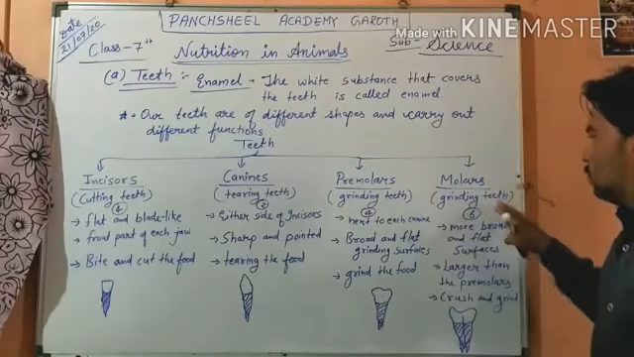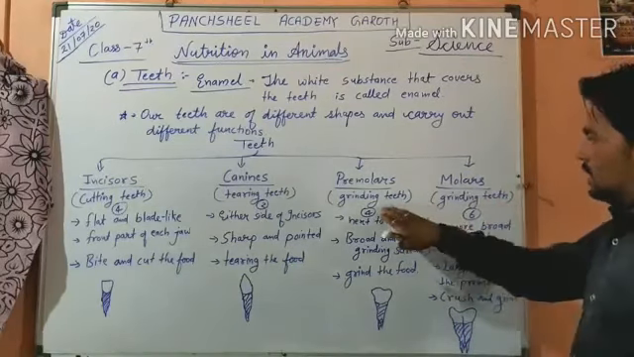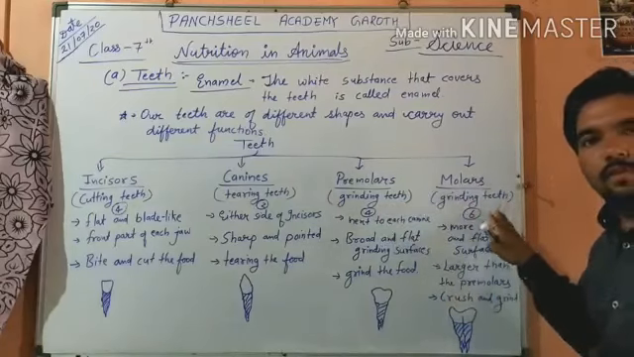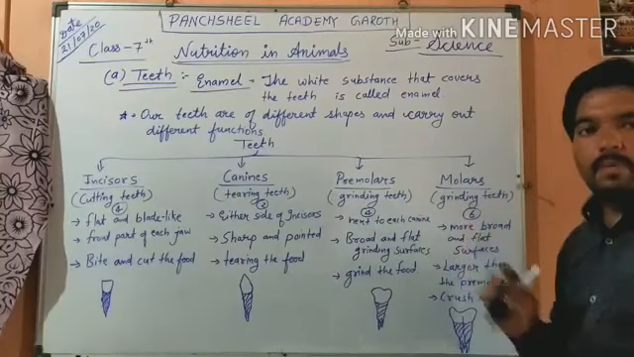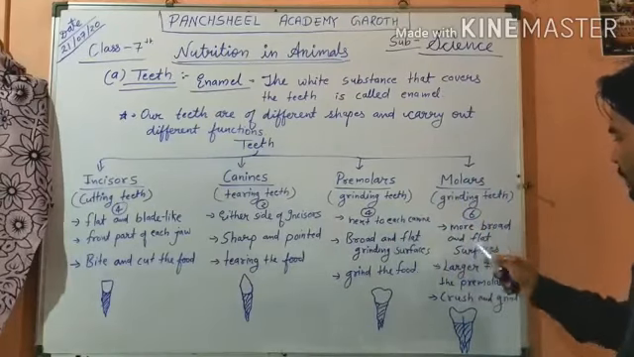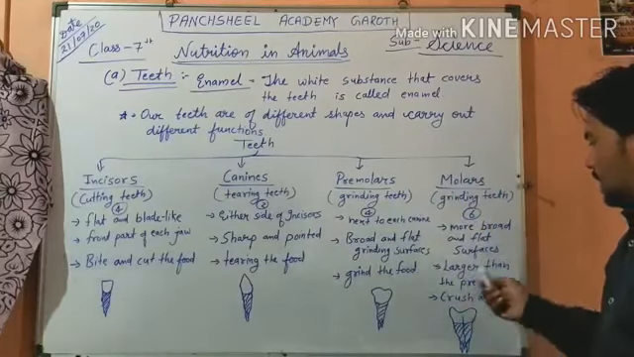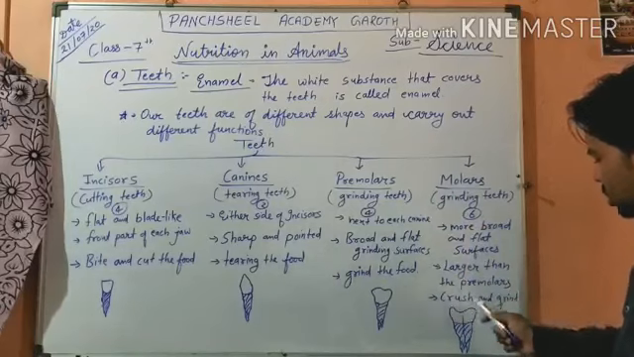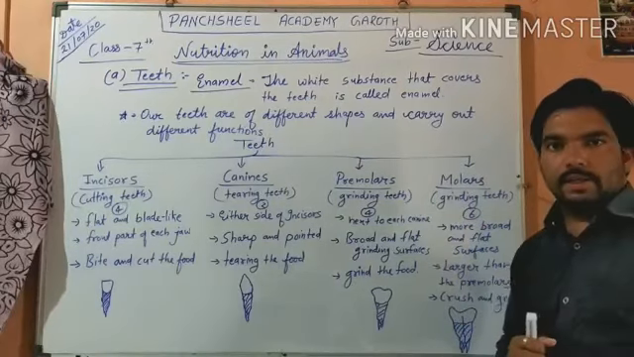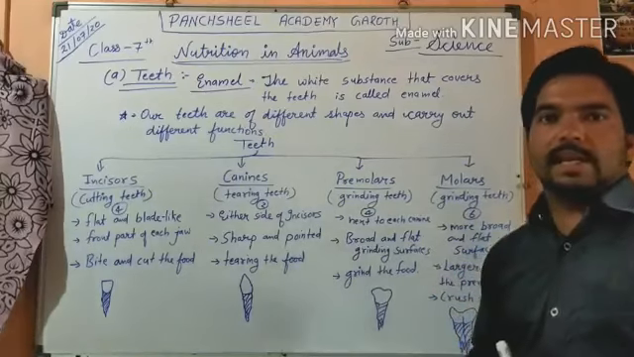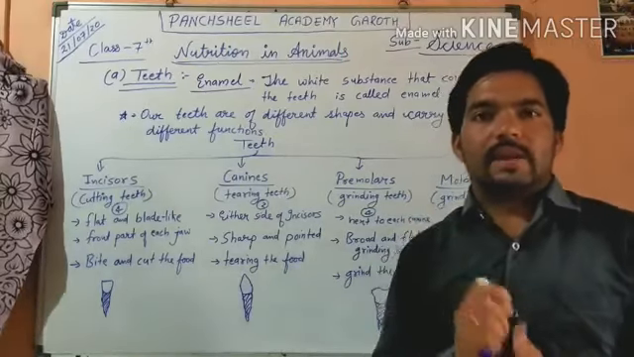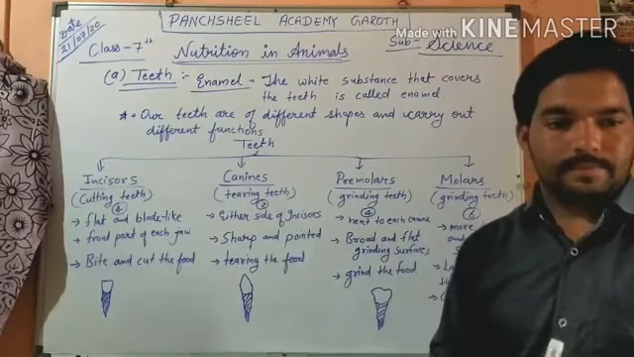Now molars are also grinding teeth. But molars are larger than premolars, with a more broad and flat surface. They can crush and grind the food. So the food becomes small pieces, and our tongue can mix saliva into the food pieces.